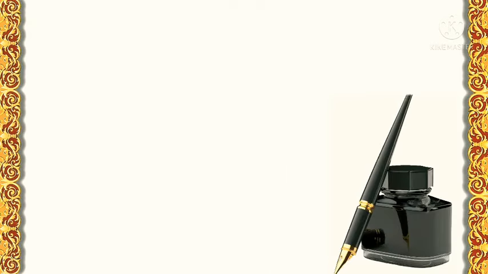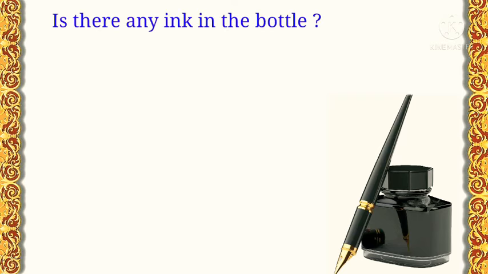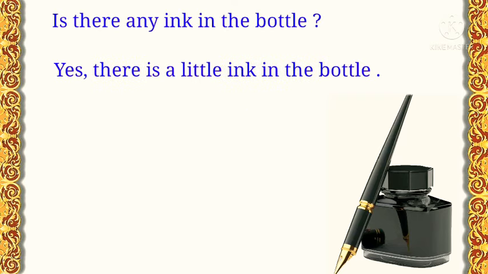Now we see an ink bottle is here and two sentences about it. First, is there any ink in the bottle? Next, yes, there is a little ink in the bottle. So our first sentence is a question and starts with is. It means it is a yes or no type question and its answer is the second sentence and it starts with yes.